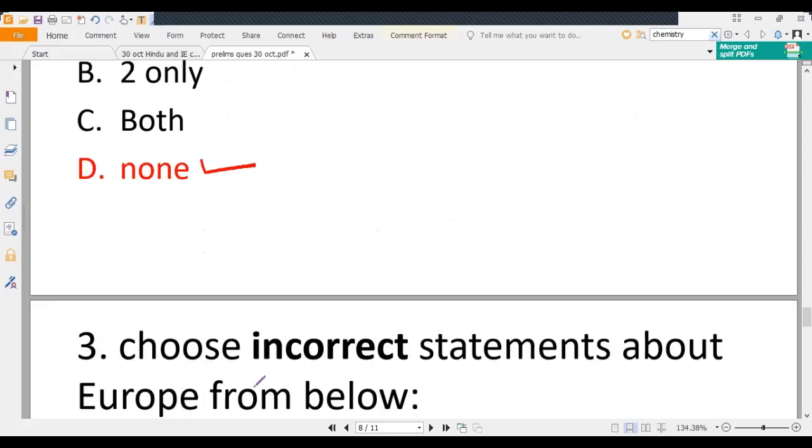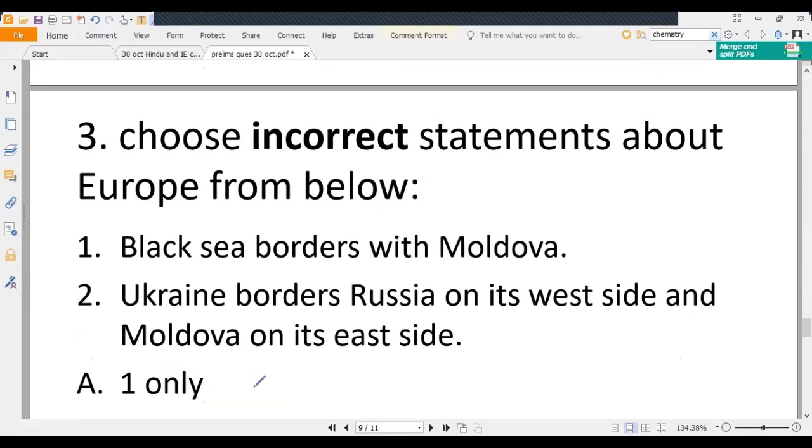Moving forward, question number 3. Choose incorrect statements about Europe from below. Black Sea borders with Moldova. As we have discussed in the video, Black Sea does not border Moldova, rather Moldova is a landlocked country. So this is wrong.